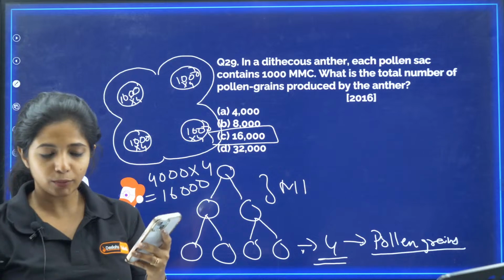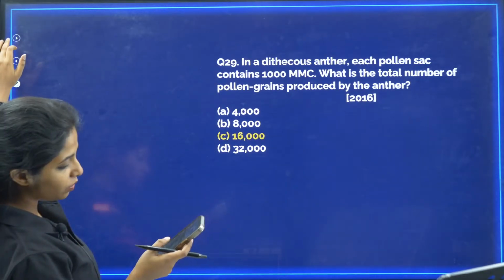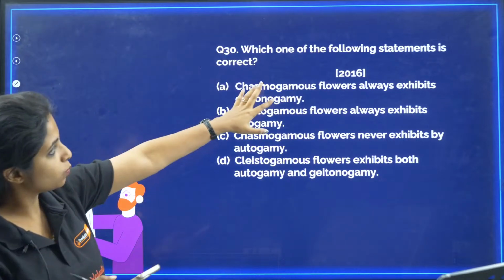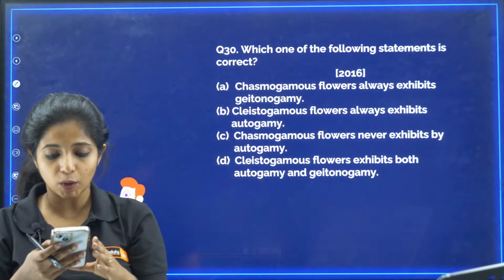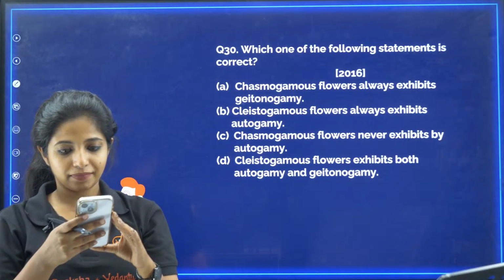Do not be worried when you get questions like this. Fine. Going ahead with the next question, I hope every one of you understood it. Now, which one of the following statements is correct? Read it out and let me read out the names of the children who are out there. I didn't read them out for a long time.